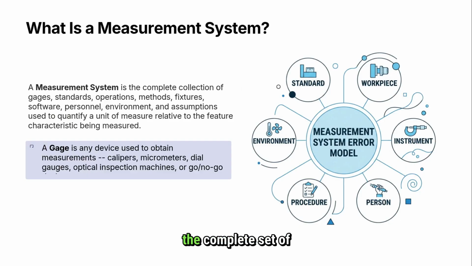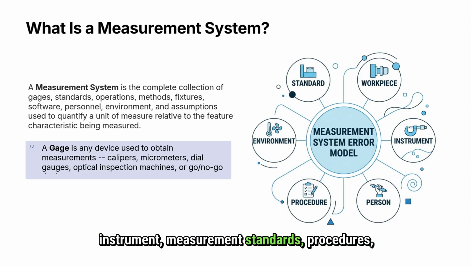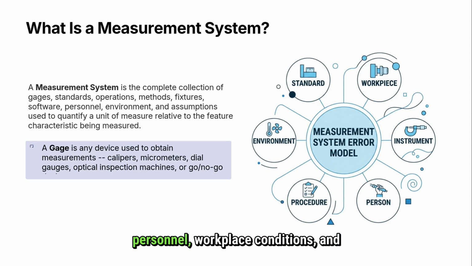A measurement system is the complete set of elements used to measure a product or process characteristic. It includes the measuring instrument, measurement standards, procedures, personnel, workplace conditions, and environment that together determine the accuracy and reliability of a measurement result. A measurement system is made up of several important components.